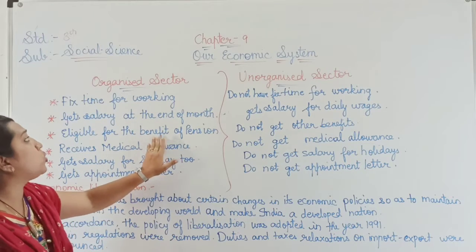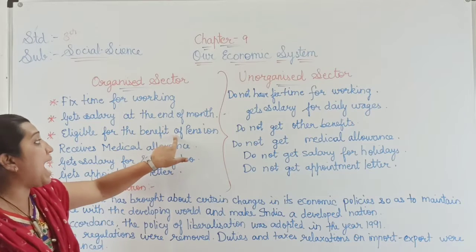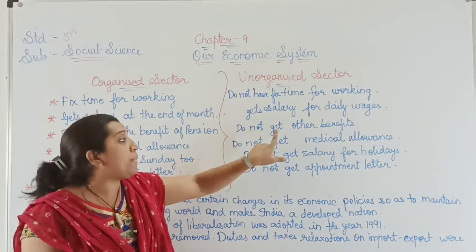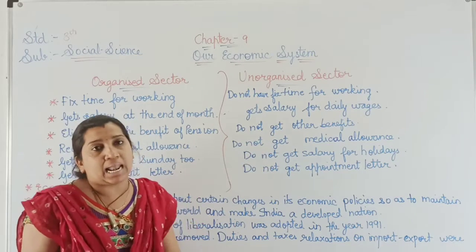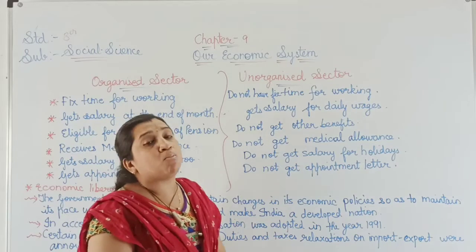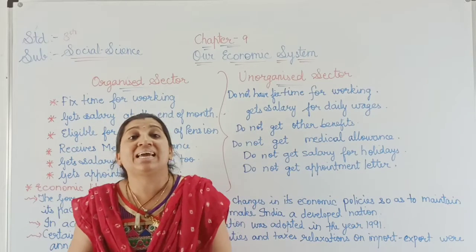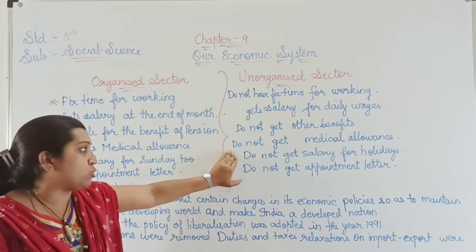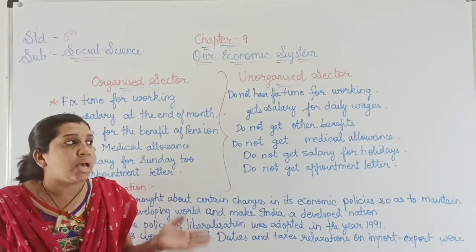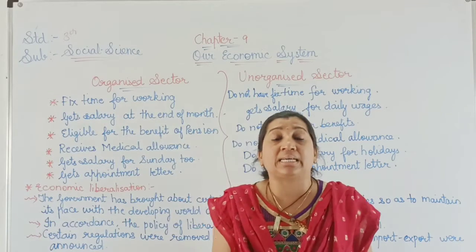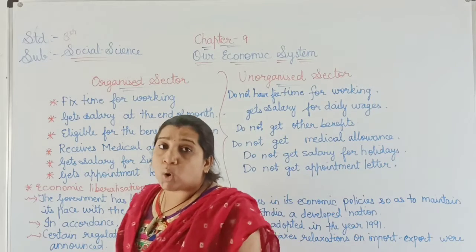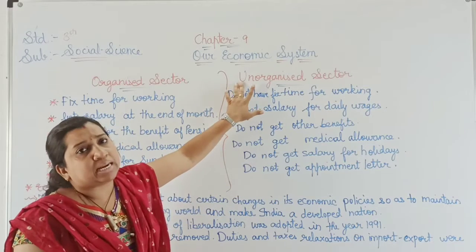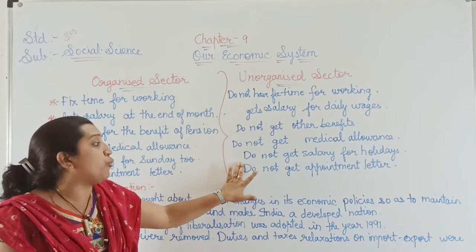A person who is working in the organized sector gets benefits apart from the salary, but these people do not get any of the benefits. They do not get medical allowance. In the organized sector, people most probably get a medical allowance along with the salary, but if these people fall ill, they do not get it. They do not get salary for the holidays. The organized sector people get salary for Sundays and public holidays, but the unorganized sector people do not get salary for the holidays.